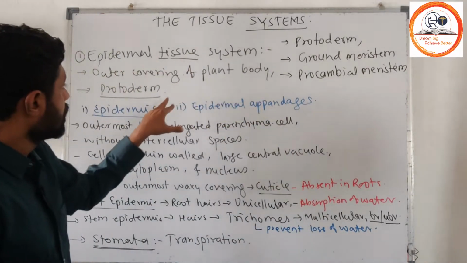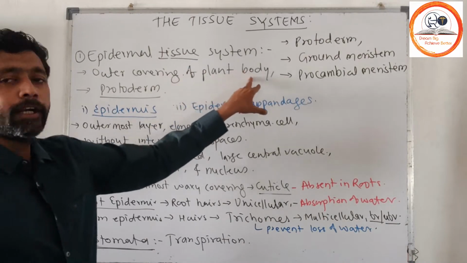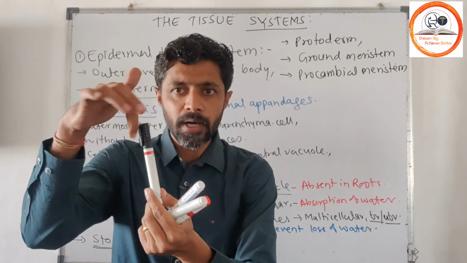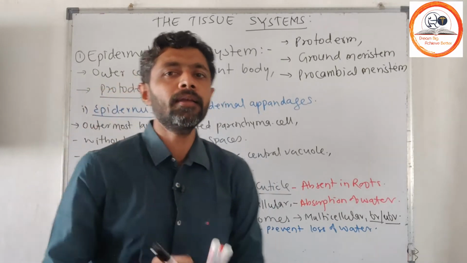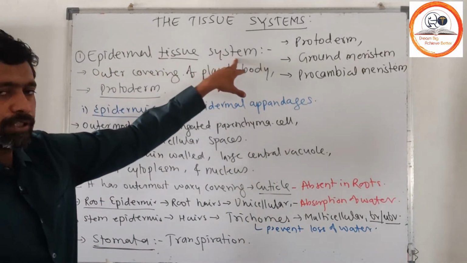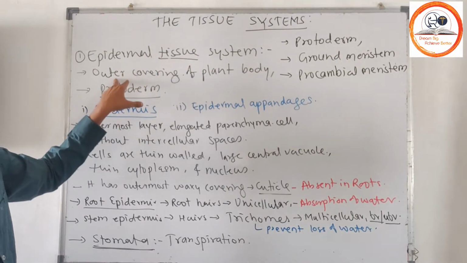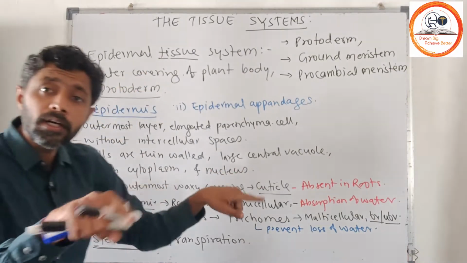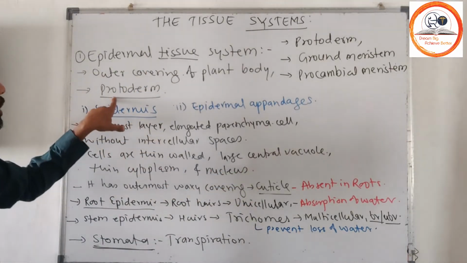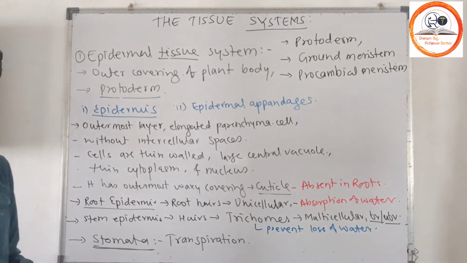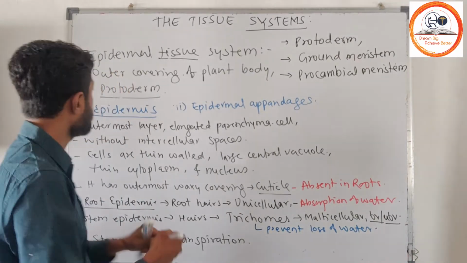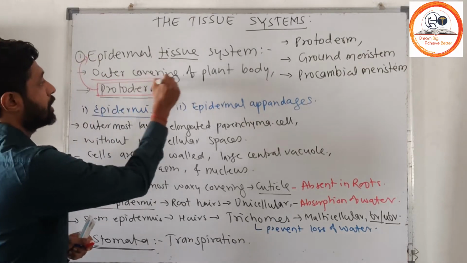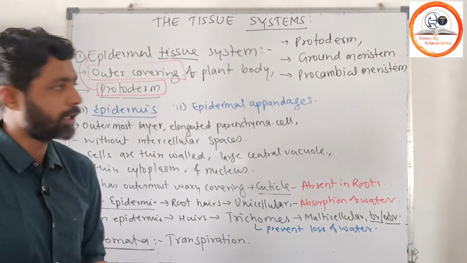Whatever the plant is, the outer part will be formed by the epidermal tissue system. It is derived from protoderm.